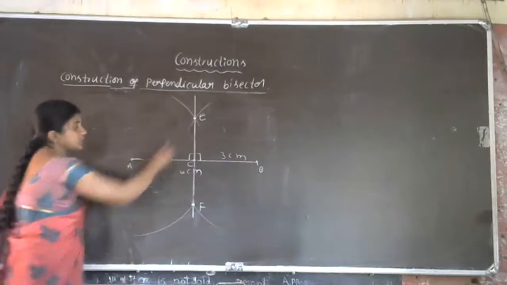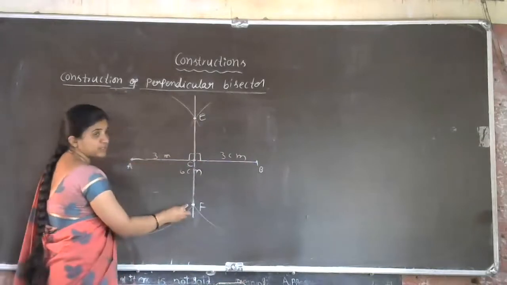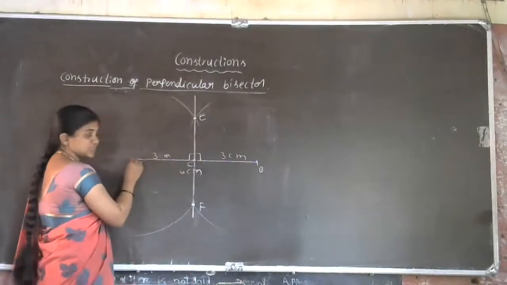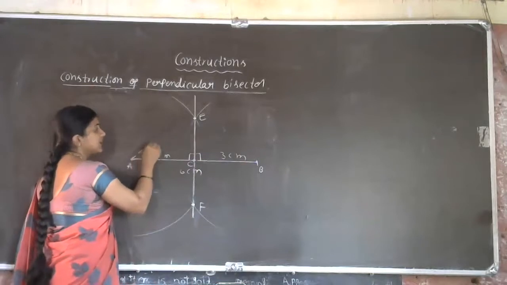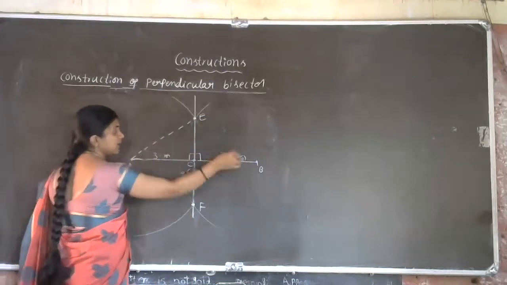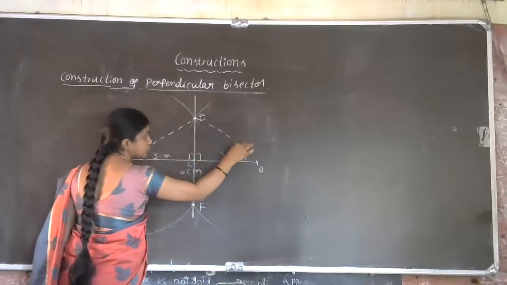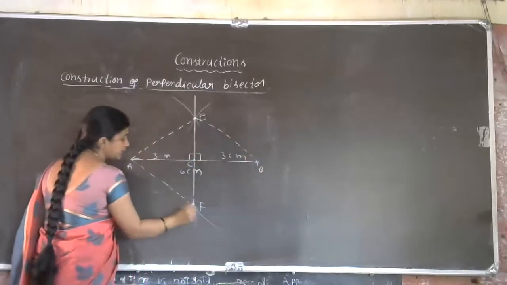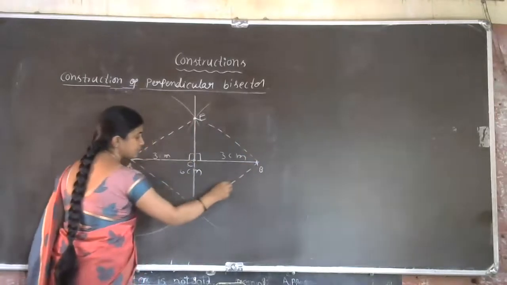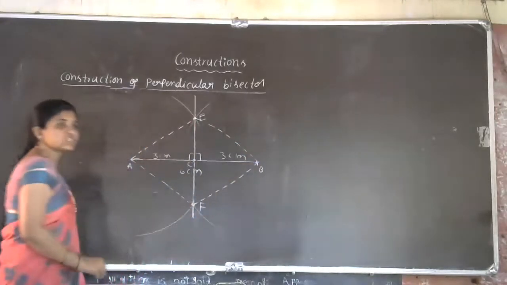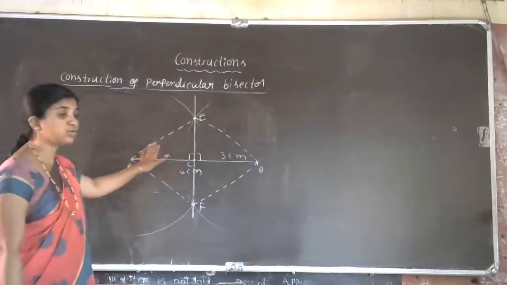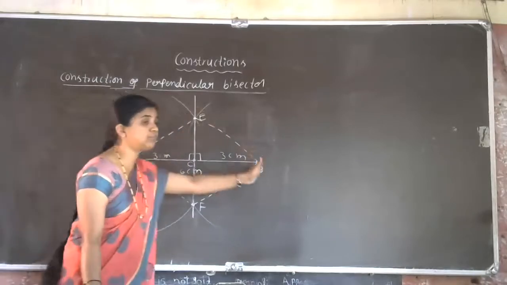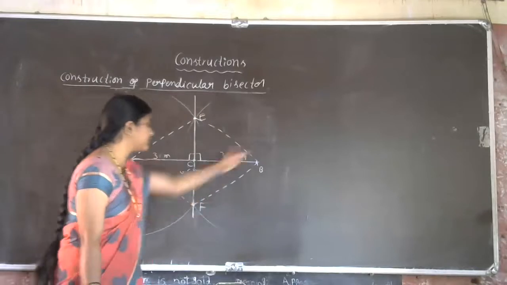Now you are observing the E and F points, no? So we have to do one construction. We have to join A to E, then B to E, and A to F, then B to F. Okay, so this is the construction. What do we have to do now? Join A to E, B to E, then A to F, B to F.